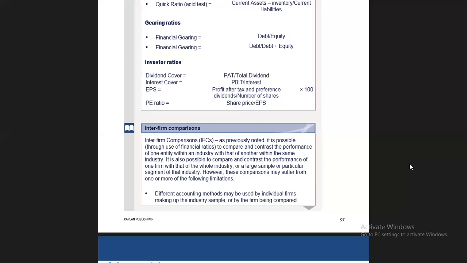Then what is the earning per share for the shareholders? Then PE ratio. PE ratio is basically share price divided by earning per share. The figure which we get for earning per share is divided into the share price. Then you will get the PE ratio, the price earning ratio. These are the investor ratios.